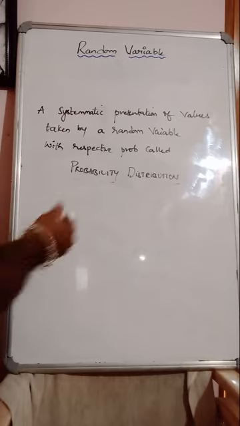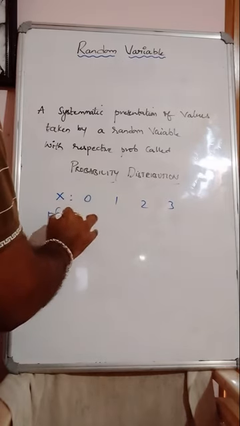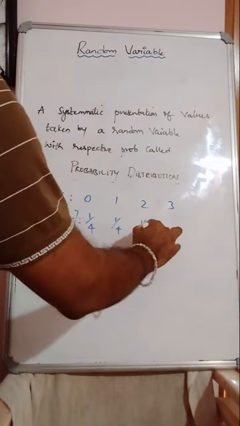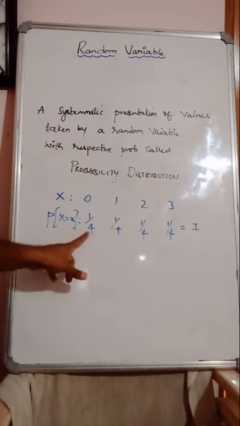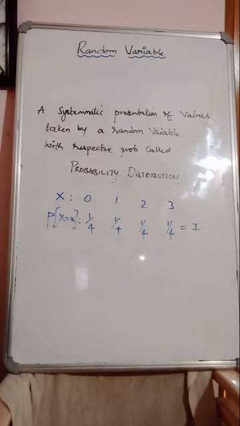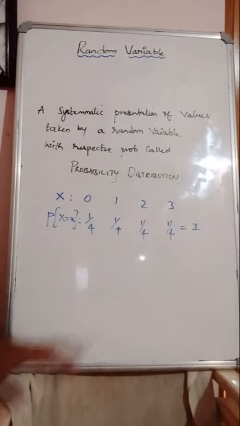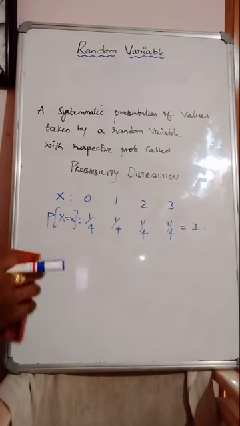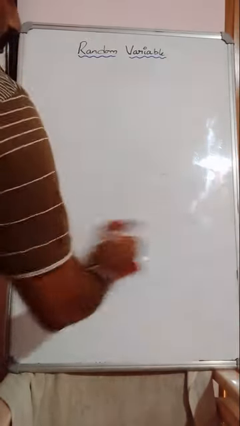Right? Example for probability distribution: x is 0, 1, 2, 3. Probability of x is 1 by 4, 1 by 4, 1 by 4, 1 by 4. Total probability is always equal to 1, and the probability of each individual sample point will always be positive. There is no negative. So no negative and total is 1. Both conditions are satisfied. This case is a discrete case. You understand, guys? So this is the definition of probability distribution.